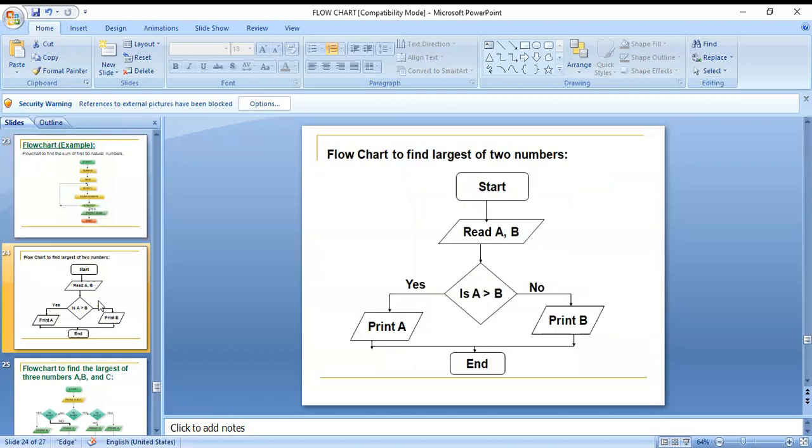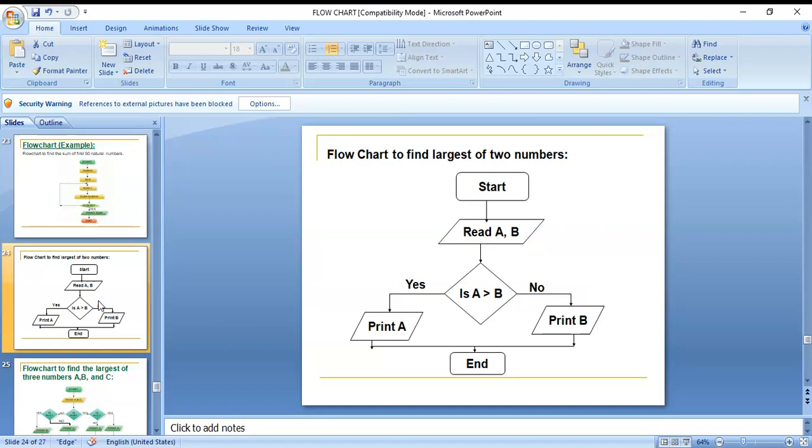Okay, here is a flowchart to find the largest of two numbers. Okay, and there start and end, these two are oval symbols. And for reading and writing purpose: read a comma b, print a and print b. Okay, suppose if a is greater than b, here print a, no, print b. Okay, next end is there. Okay, if a is greater than b, then a is bigger.